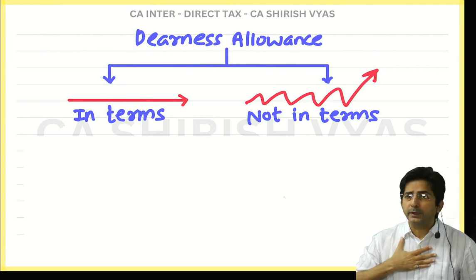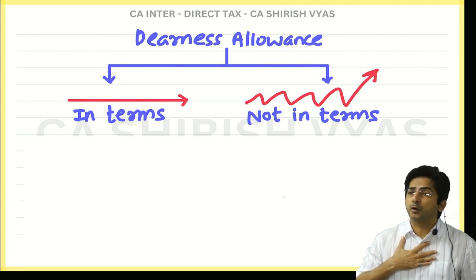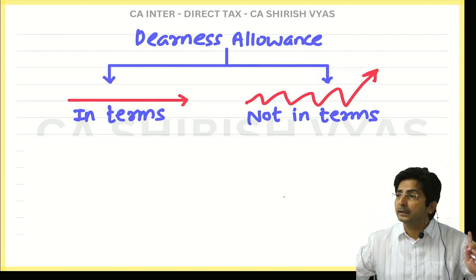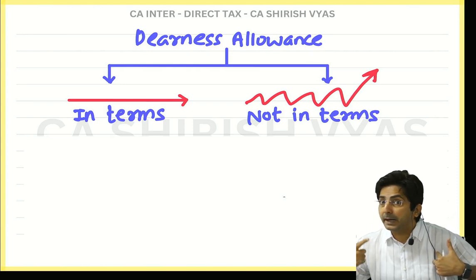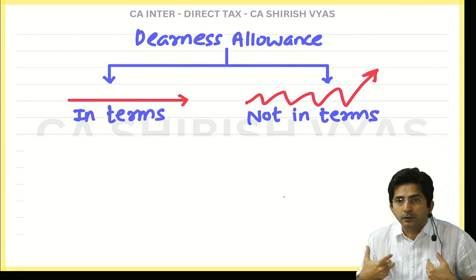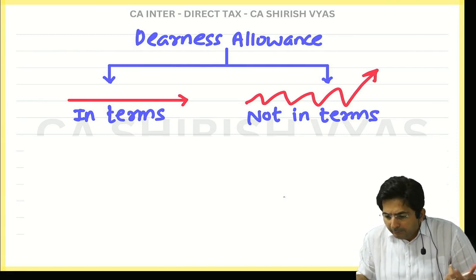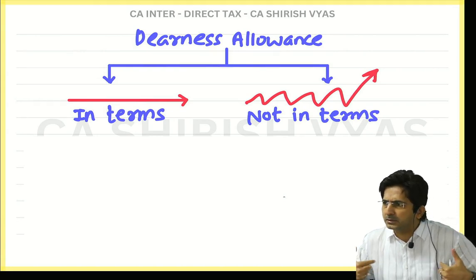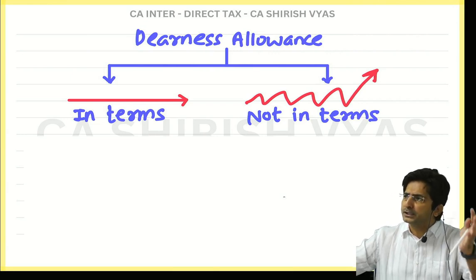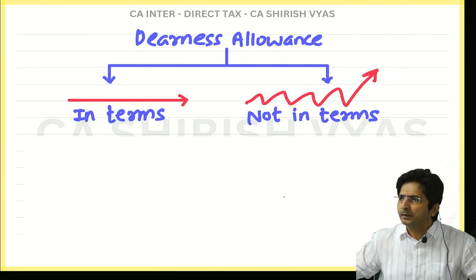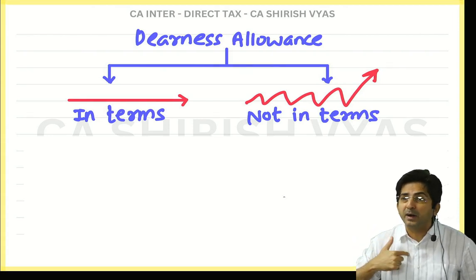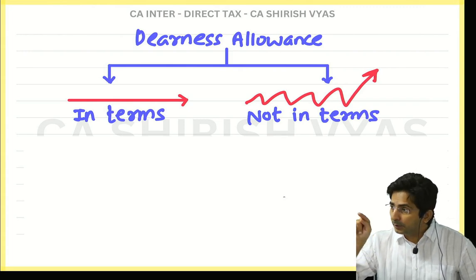When we want to increase, we will increase whenever your promotion is there. But it will not increase according to inflation. It will increase according to my terms. Terms means rules. Every company has got its own rule. So if I am your boss, I will say, I will increase the dearness allowance as per my terms. It will not change according to inflation. Even if there is a lot of inflation in the market, to hell with inflation. If I want to increase, I will increase. If I don't want to increase, I will not. It will go as per my terms. So that is called DA in terms.